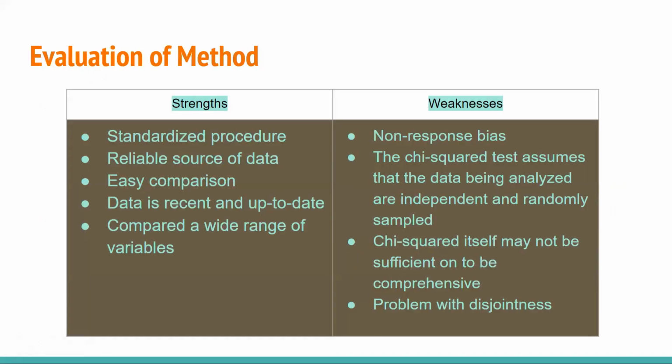We also did an evaluation of our project. The method of this study has several strengths that contribute to the validity and reliability of our findings. First, the use of census data is a credible and reliable source while providing a standardized way to categorize social characteristics, making it easier to compare across different schools and years. The use of chi-square tests allows for easy comparison.